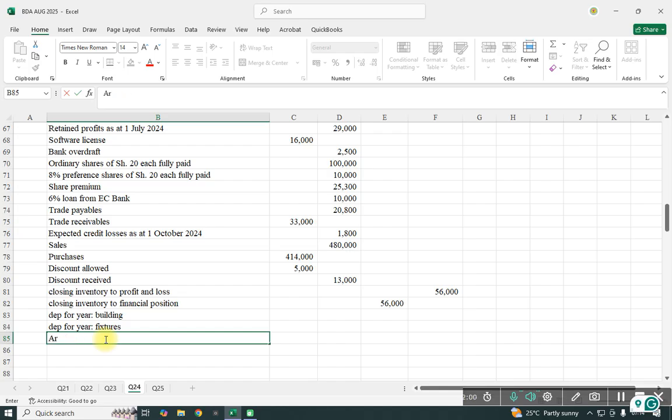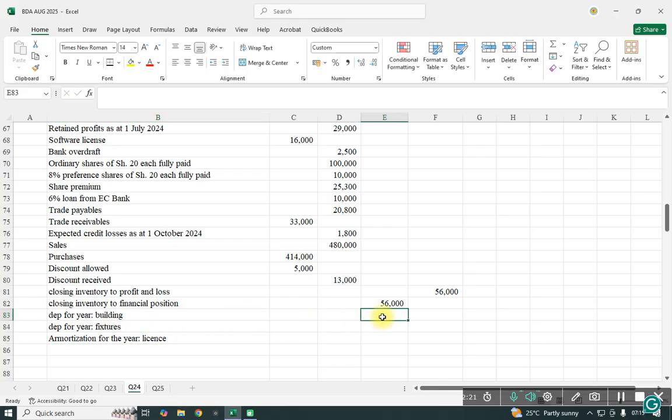Amortization for the year. This is for the license, amortization for the year for the license. So this one, remember, it is debited as an expense.